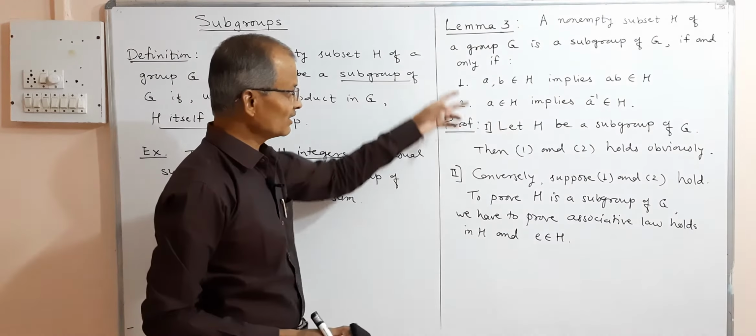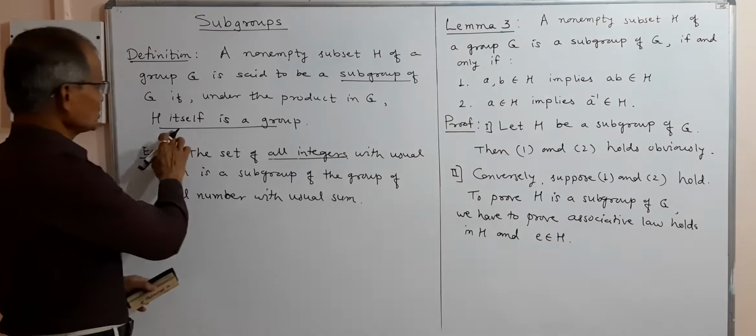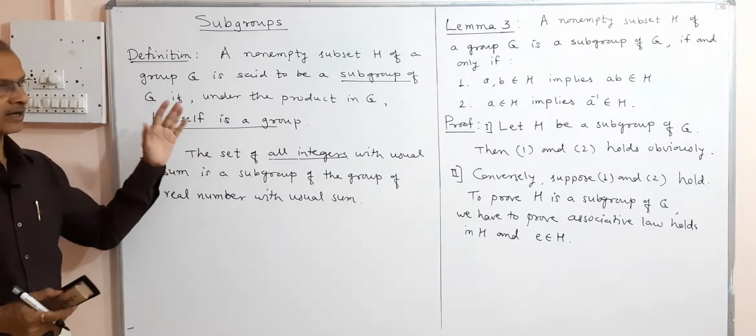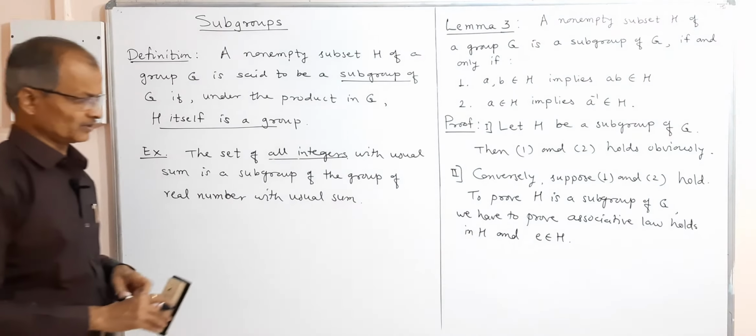Then these two and these two axioms become the four necessary axioms of a group, and H itself forms a group, and H is a subset of G, therefore H will be a subgroup of G.